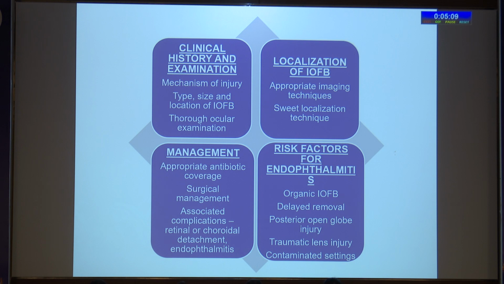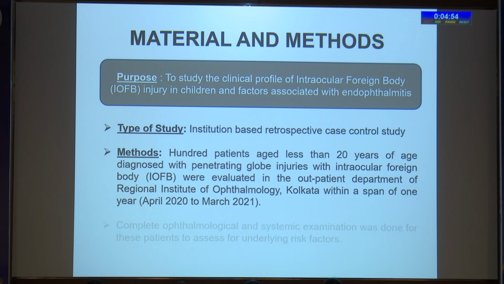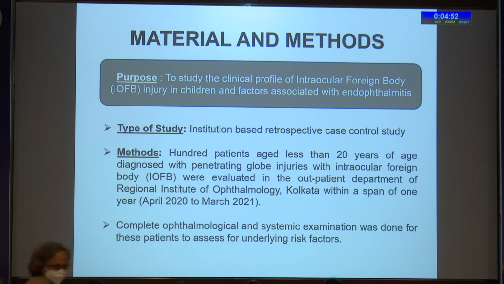The risk factors for endophthalmitis in these patients are organic IOFB, delayed removal of IOFB, posterior open globe injury, traumatic lens injury, and contaminated settings of surgery. This is an institution-based retrospective case control study in which we studied 100 patients aged less than 20 years diagnosed with globe injuries with IOFBs. We wanted to study the clinical profile of the IOFB injury in children and the factors associated with endophthalmitis.